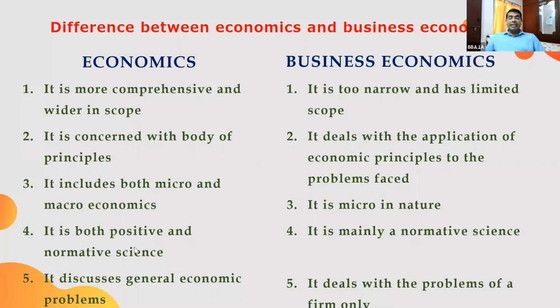Then the fifth one, it discusses general economic problems. Economics covers all general economic problems, but business economics deals with the problems of a firm only. It is not generic. It provides solutions for a particular firm or particular business problems. So it is not universal. These are the major differences between business economics and economics.